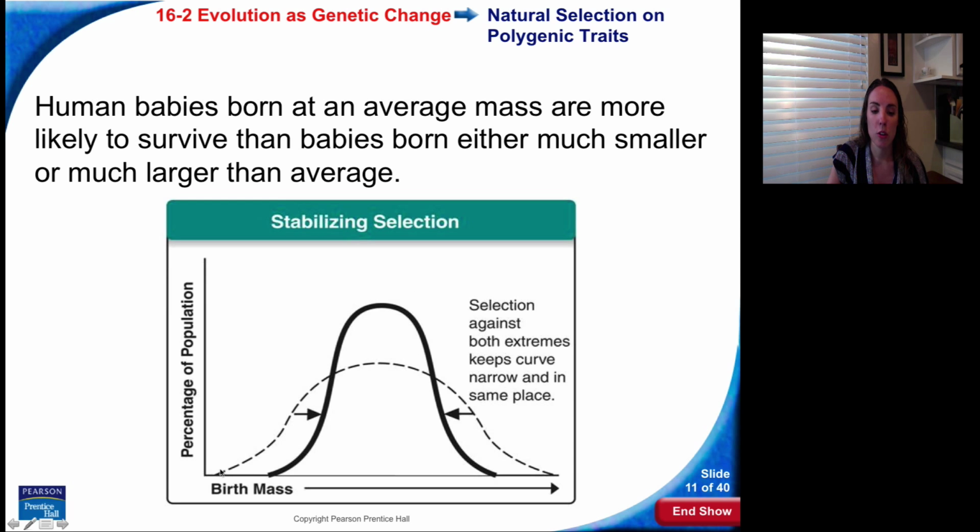Here's our original curve of birth mass of the babies. The majority fell in the middle, but over time, we see that the curve narrows and narrows. This is stable, right in the middle, in the center of gravity. The curve narrows, and more of the majority survive if they're born at an average weight. Very few survive at low birth weight or high birth weight.